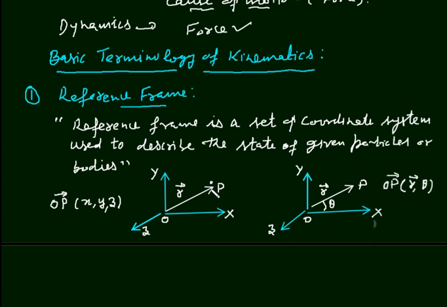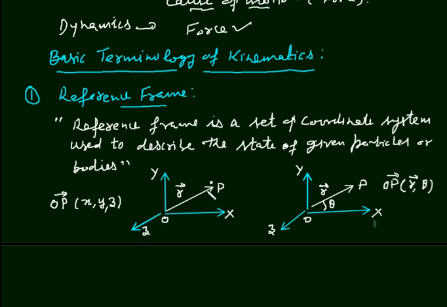This X-axis, Y-axis and Z-axis, this coordinate system is our reference frame, and this origin O is the reference point. We will describe the position of this particle P with respect to this origin.